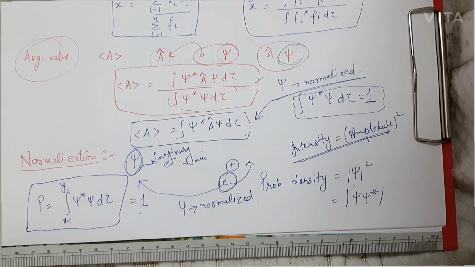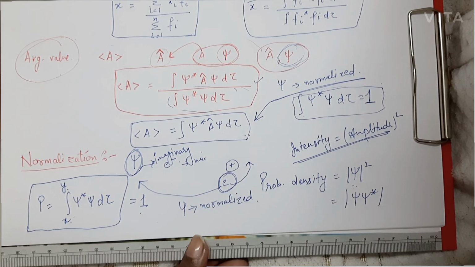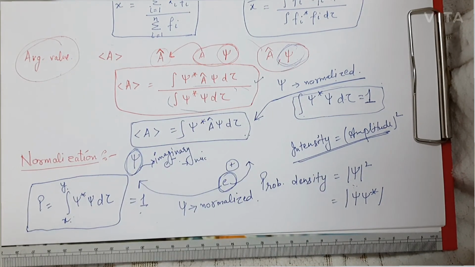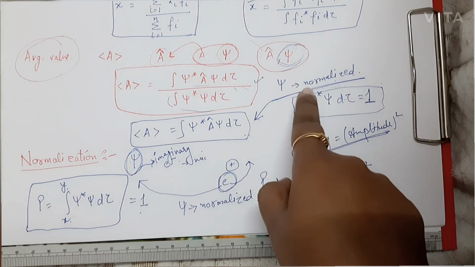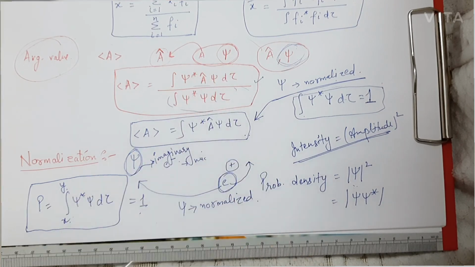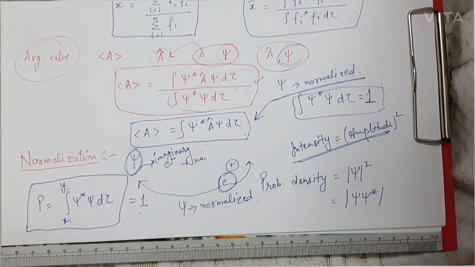In the next video we are going to find out what orthogonal wave functions are, and then we will continue with the topic of eigenvalues. We have discussed here that if an operator and psi do not follow the eigenvalue equation, then we use the concept of average value. So we should know what an eigenvalue and an eigenvalue equation are. Here we discussed normalization, and the eigenvalues we are going to discuss in the next video.